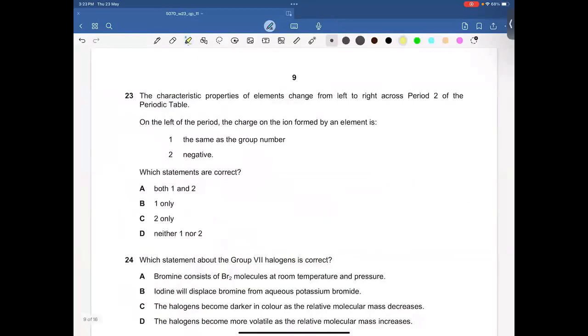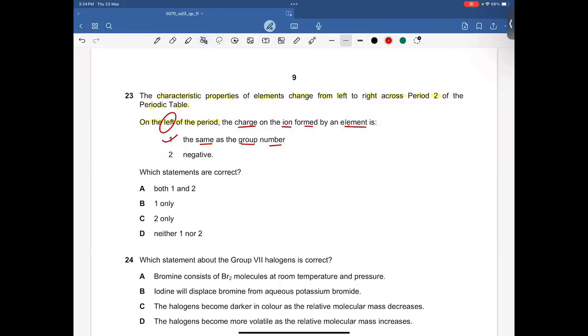Question 23. The characteristic properties of elements change from left to right across period 2 of the periodic table. On the left of the period, the charge on the ion formed by an element is the same as the group number. That statement is right, because if an element is found in group 1, the charge needs to be +1.